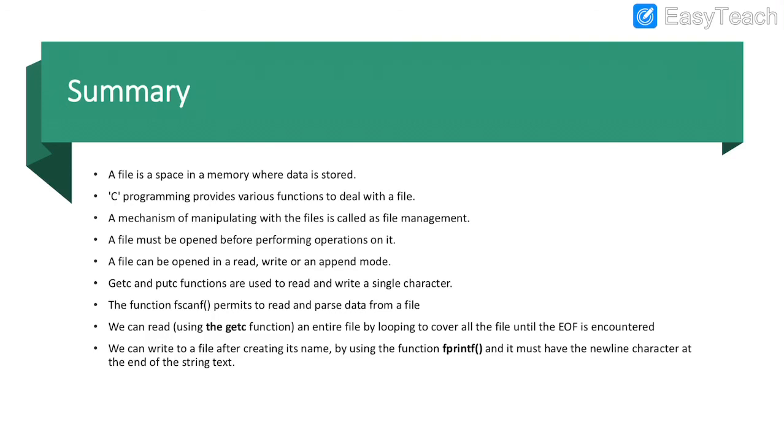The function fscanf permits reading data from a file. We can read an entire file by looping until the end of file is encountered. We can write to a file after creating its name by using the function fprintf, and it must have the newline character at the end of the string text.